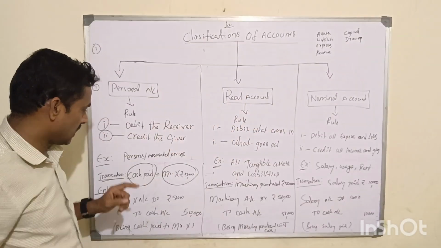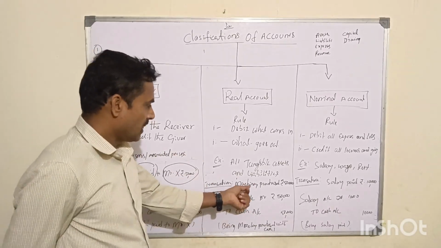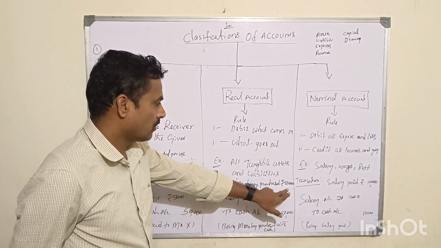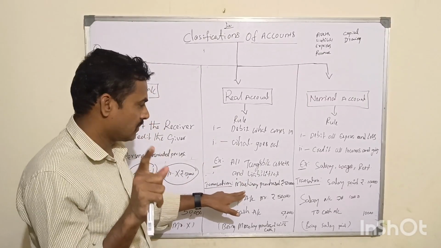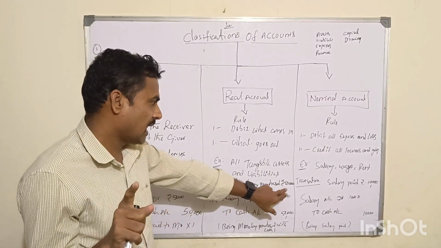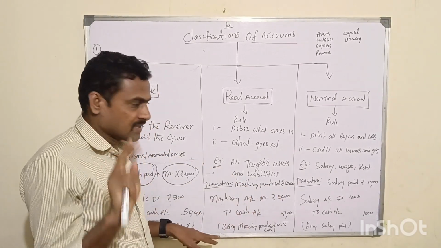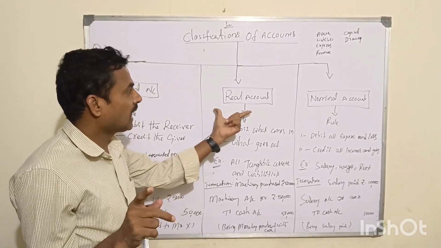Take an example: machinery purchased, rupees 50,000. If you identify the two aspects, machinery is one aspect and cash is the other. In this example, both are assets, and assets fall under real account.